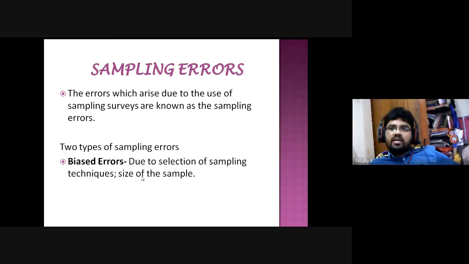Then, size of the sample. In order to get more accurate results, we need to select more samples. For example, if your sample size is 100 and you collect only 100, sometimes the persons may not give proper answers.